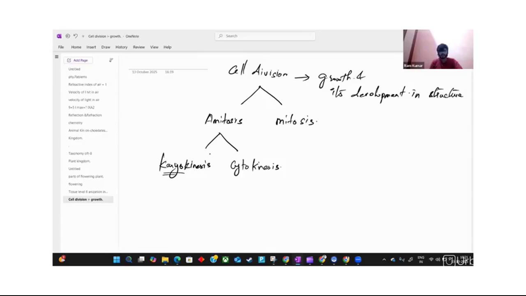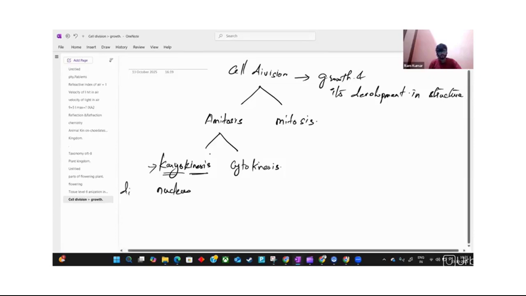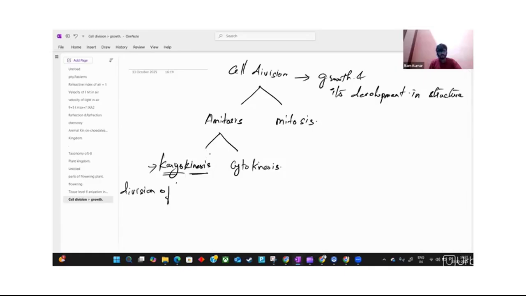The name karyo itself defines the nucleus, and kinesis is division, which means the division of the nucleus, which occurs in amitosis.